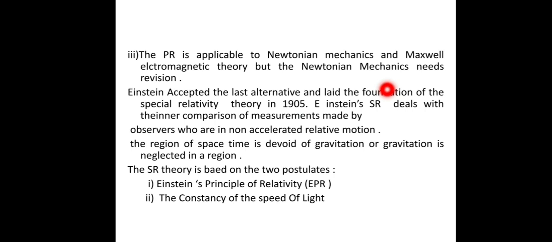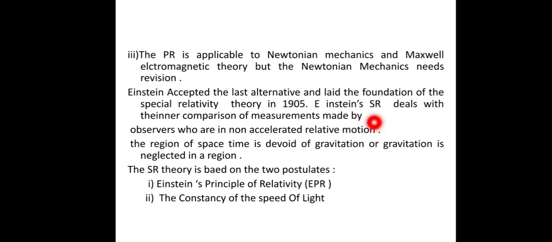So three alternatives come up for the principle of relativity, that is, that the laws of physics do not change from frame to frame. The first case is that the principle of relativity applies to Newtonian mechanics but not to electromagnetic theory. The second is that it applies to both, but electromagnetic theory needs some revision. And the third is that it is applicable to both Newtonian and electromagnetic theory, but Newtonian mechanics needs some modification. Einstein accepted the third, last alternative and defined the special theory of relativity in 1905.